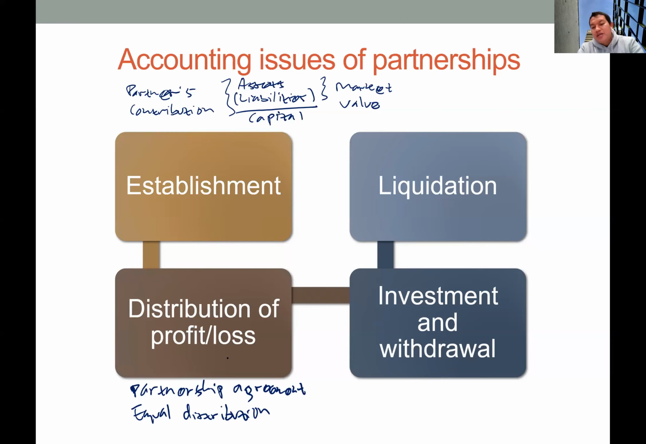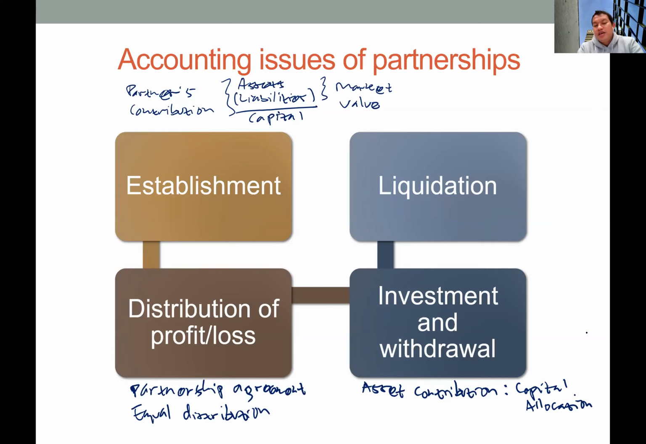Okay, next is the investment and withdrawal. For investment and withdrawal, we always compare two figures. The first one is the asset contributed by the new partner, so asset contribution. If a new partner wants to join the partnership, he or she needs to contribute some asset to the partnership, right? So we identify those assets, and then we compare this with the capital allocation, so the percentage of capital allocation to this new partner.